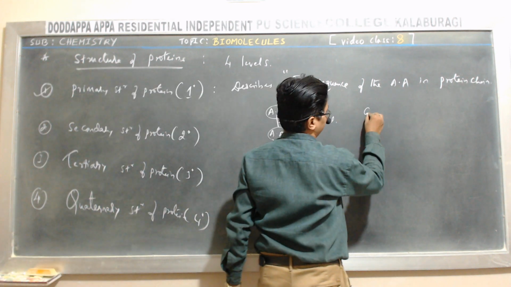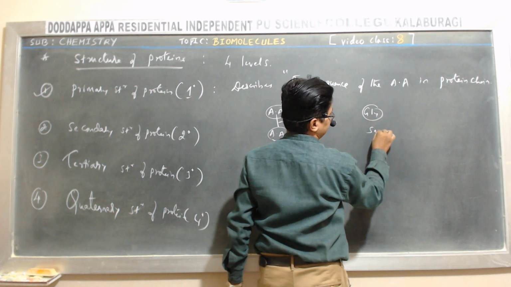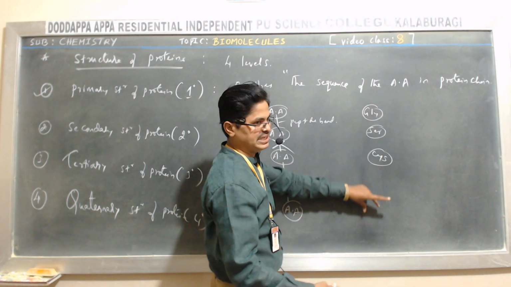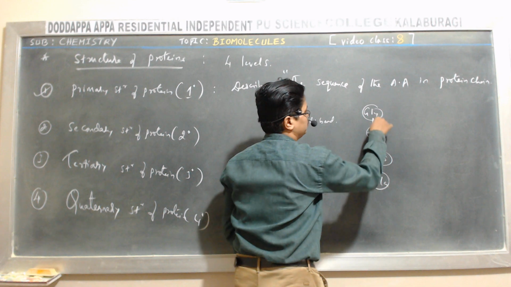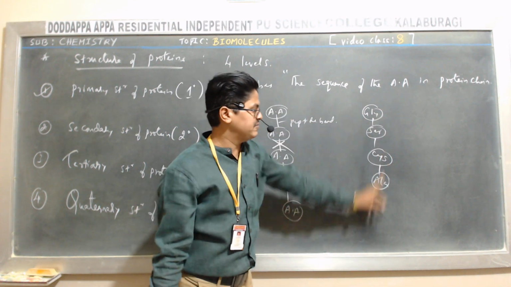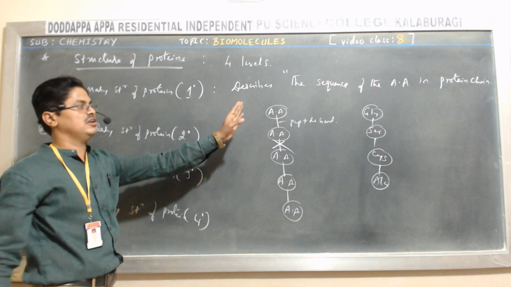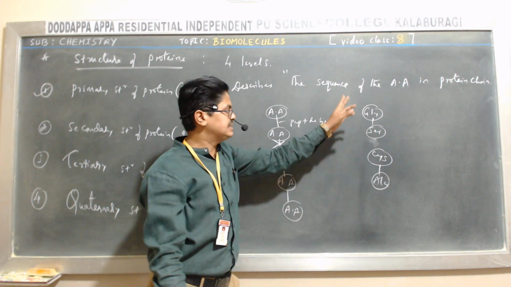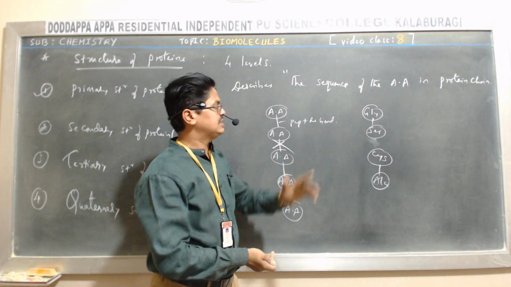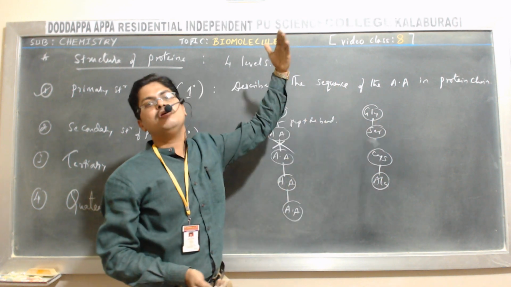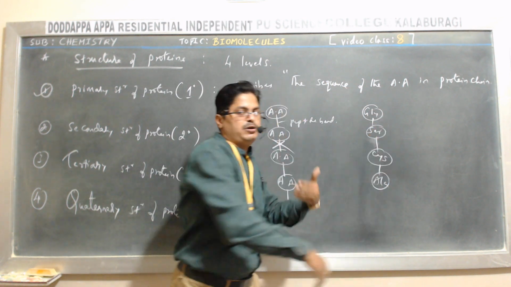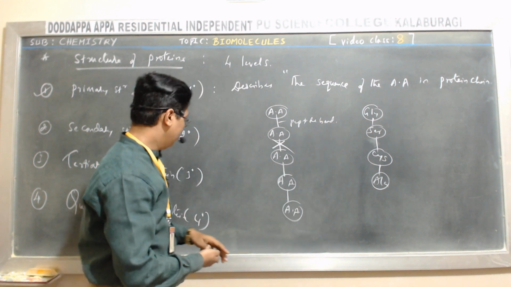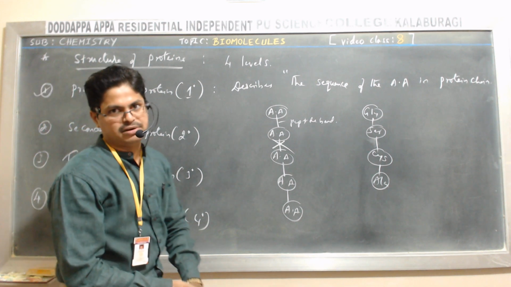For example, glycine, serine, cysteine, alanine. Like that, a particular amino acid sequence will be there, through the peptide bond. So the study of this sequence refers to the primary structure of protein. Okay. For example, if I break this peptide bond, it changes what? The property of the protein. It changes the primary structure of the protein as well as the property of the protein. So hence, formation of a new peptide bond or breakage of the peptide bond changes the property of the protein. So this is the primary structure of protein.